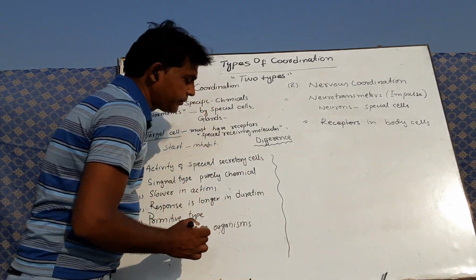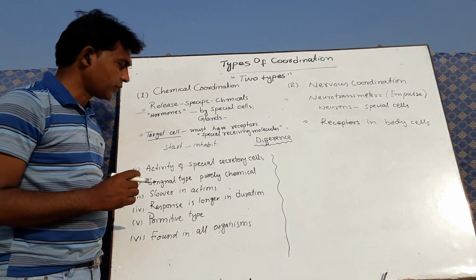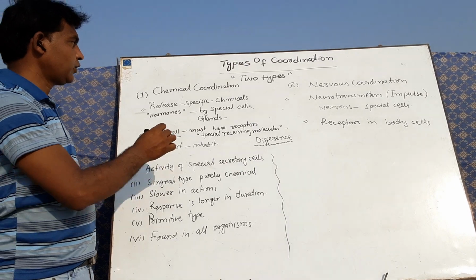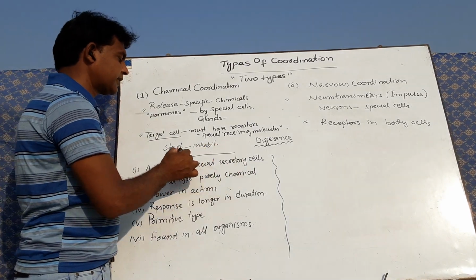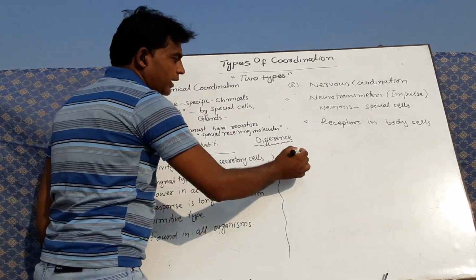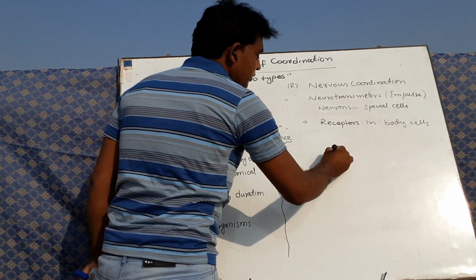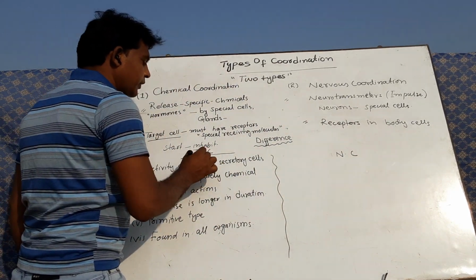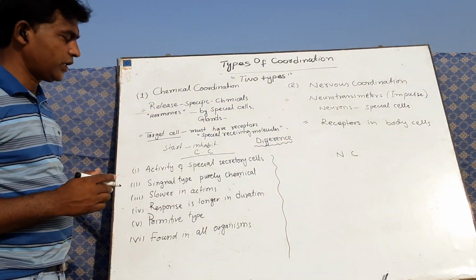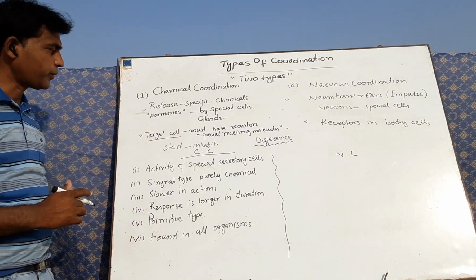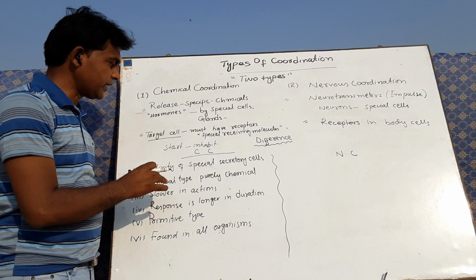Now, in this topic, mostly in exams, a question comes to differentiate the topics. So, here you may say that this is the chemical coordination and here is the nervous coordination. When you differentiate both of them, here I have written some of the points. You also write like this.